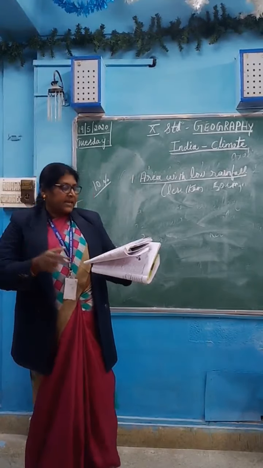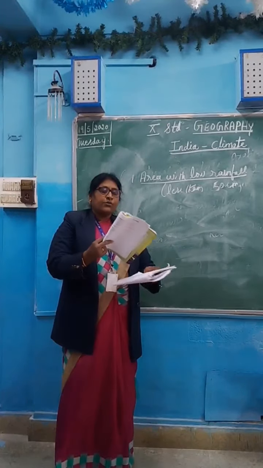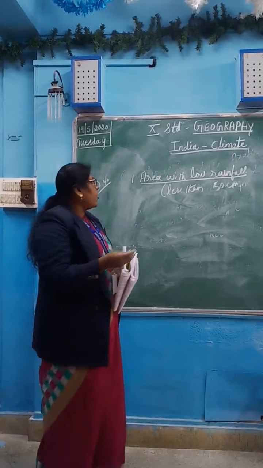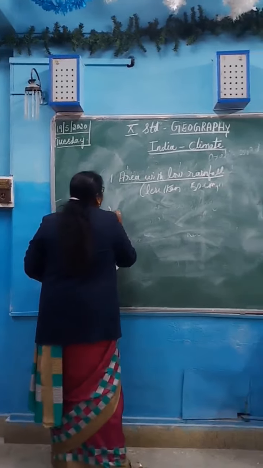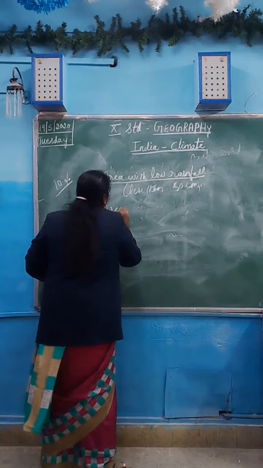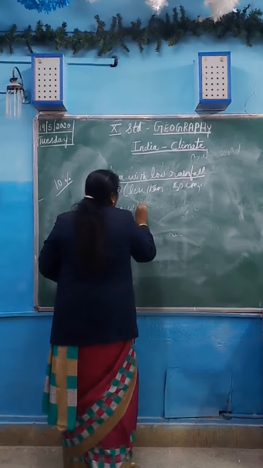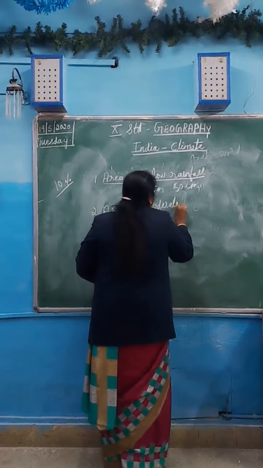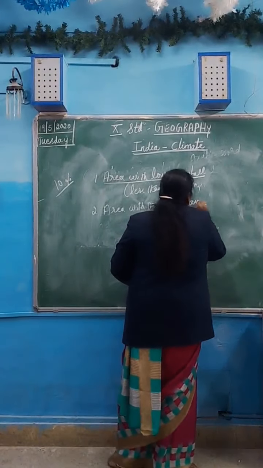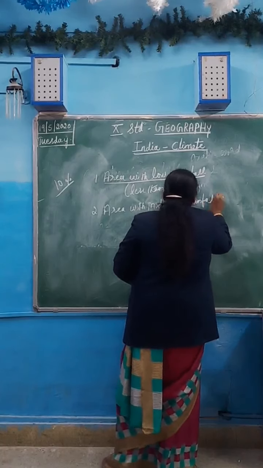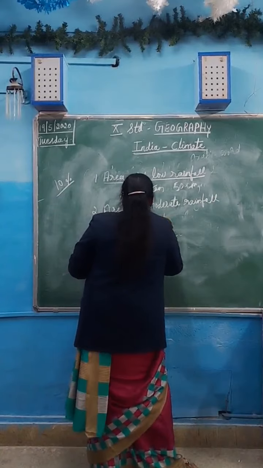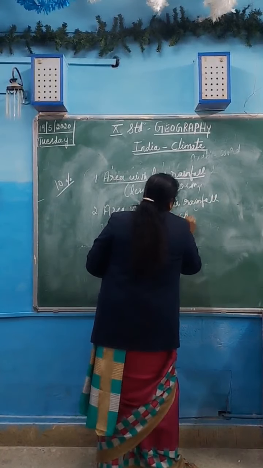Next, the area with moderate rainfall, that is 50 to 100 centimeters.